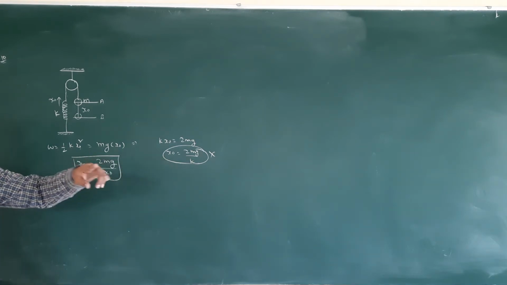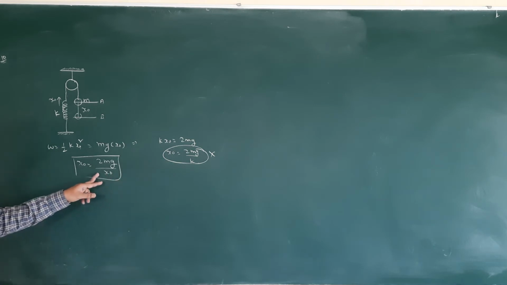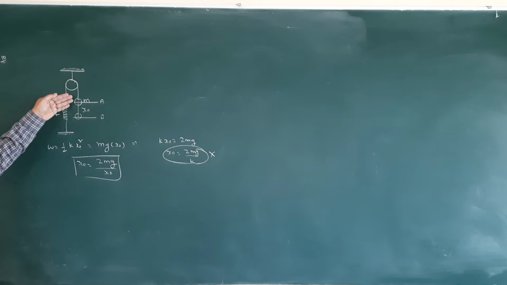So like this, you should not write the answer. Explain clearly. The students will write like this. This is not the correct answer. You should take like this. Okay. So theoretically, if you want to explain, it is its weight. Depending on its weight, the spring elongation will be there. So both are equal. Mg, its weight and this force, both will be the same.